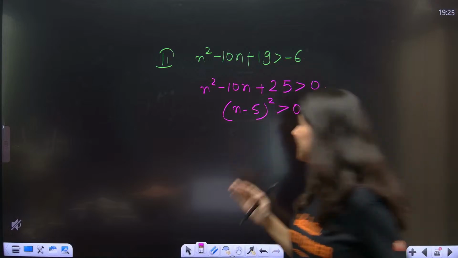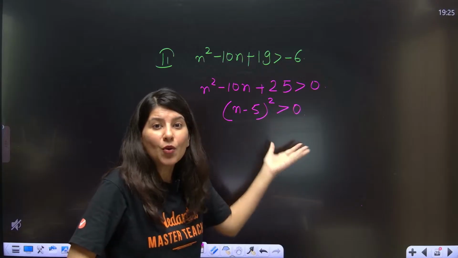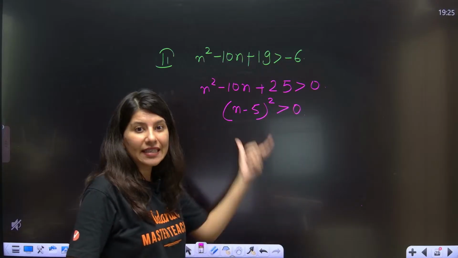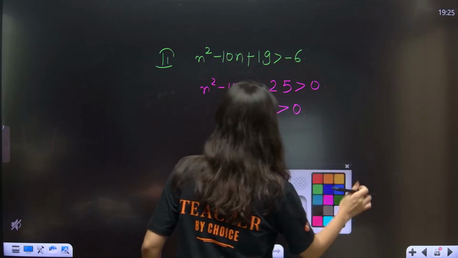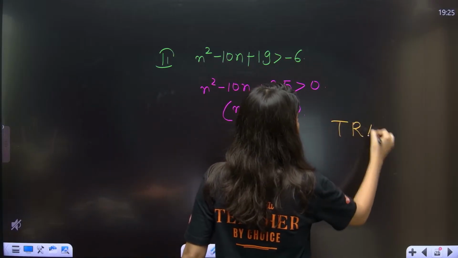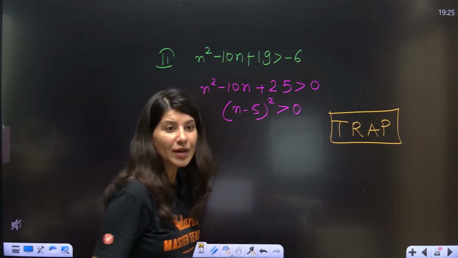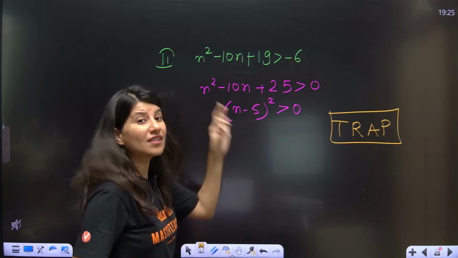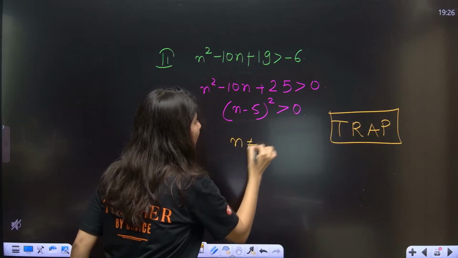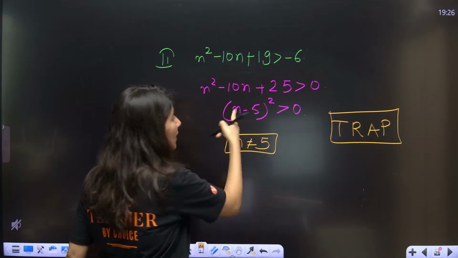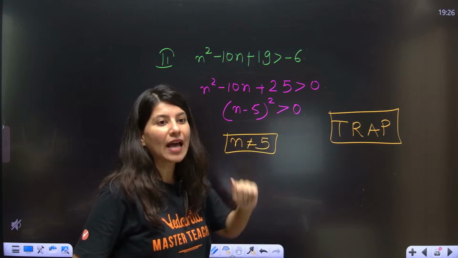Only 5. See, a squared quantity greater than 0. A squared quantity is never negative. Any squared quantity is never negative. So this is actually a trap. Trap alert, okay? (n minus 5) square is greater than 0. That means n can be anything except 5. Why? Because the moment you put 5, it will become 0, and 0 greater than 0 is not happening.